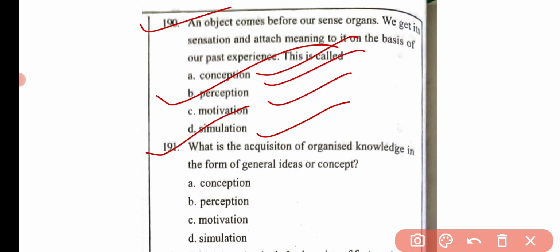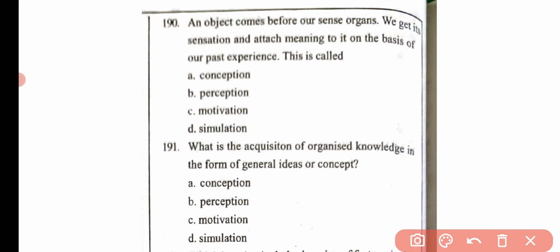Then the next question, what is the acquisition of organized knowledge in the form of general ideas or concepts? Option A conception, option B perception, option C motivation, and option D stimulation. Here the correct answer is option A, that is conception.